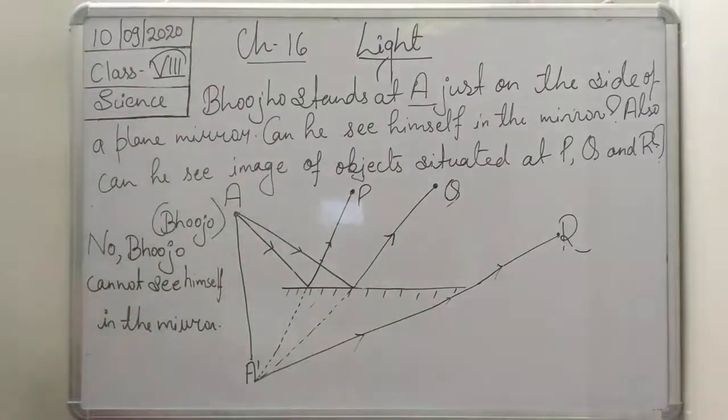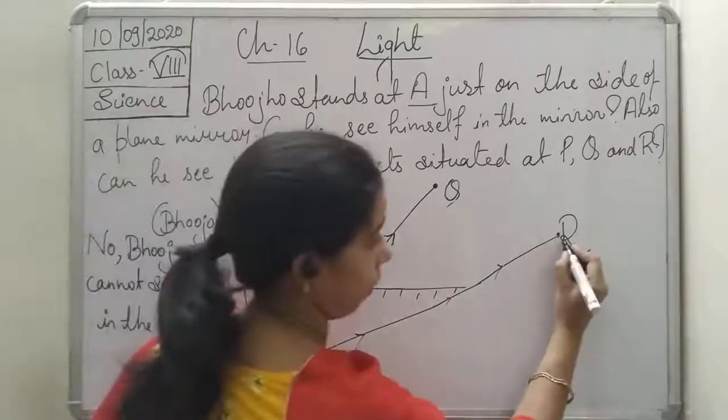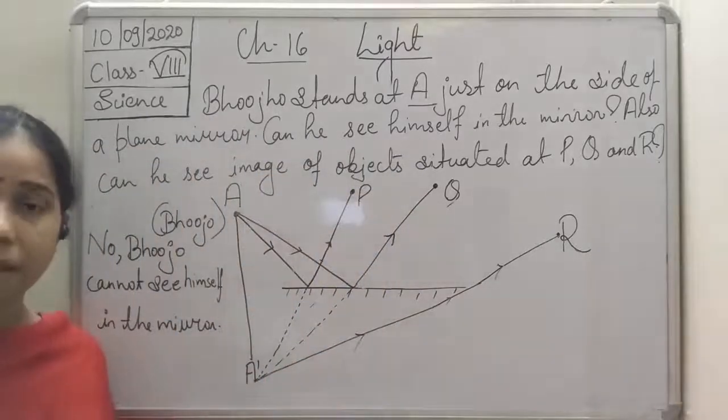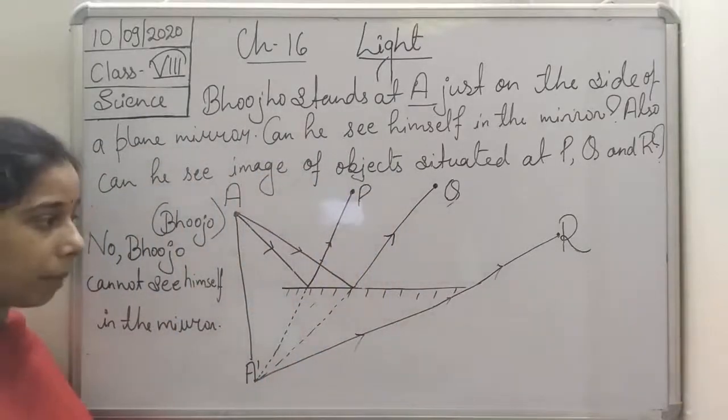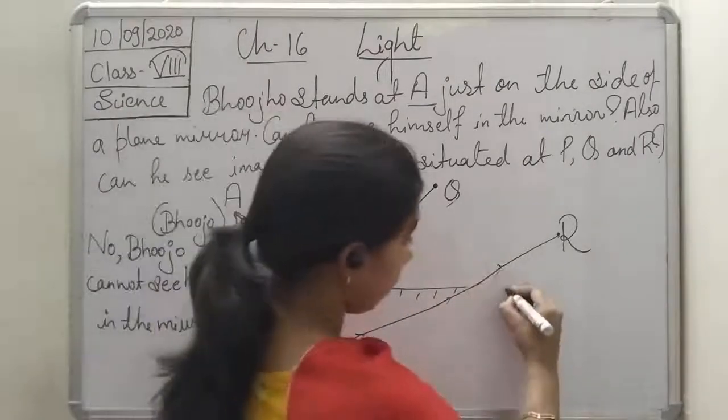You can see here, students, the light is directly entering. It means it is not reflected from the plane mirror. Thus Bujo is not able to see R. So we can write it.